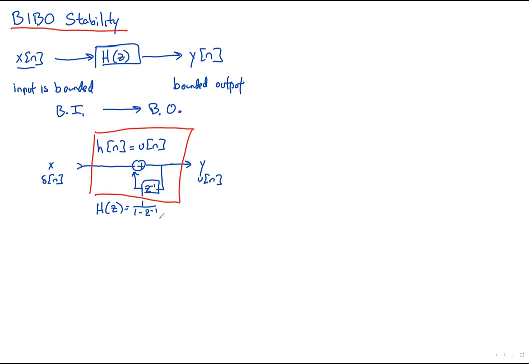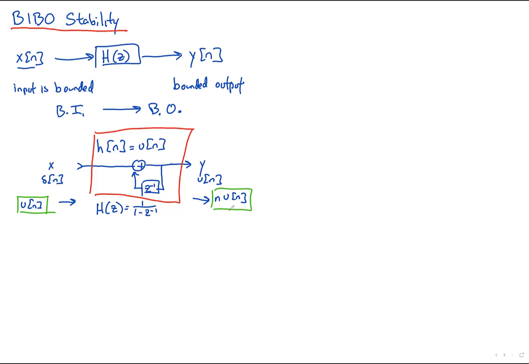If you were to feed this a u[n] in, what you will get out is a u[n] has this transform multiplied by this transfer function, gives you an n u[n] output. So let me just make it clear. This is a different kind of input, and this is the corresponding output. And this has no bound. Your input is bounded. It's never greater than 1. Your output is unbounded. No matter what number you choose, a million billion, I can tell you a time at which it reaches that. Answer is n equals a million billion.